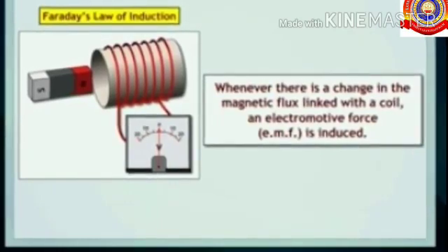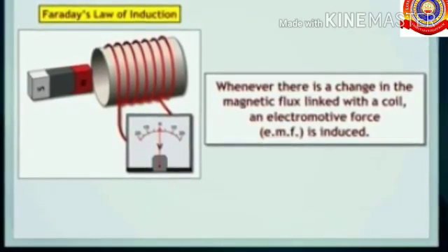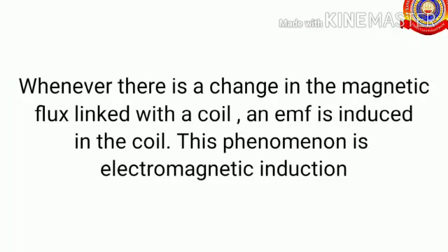This is called electromagnetic induction. So, what is electromagnetic induction? Whenever there is a change in the magnetic flux linked with a coil, an EMF is induced, an EMF is produced in the coil. This phenomenon is electromagnetic induction. So what is EMF?